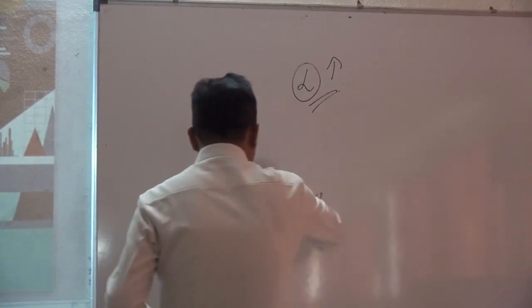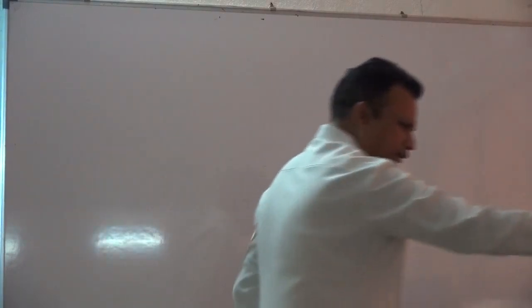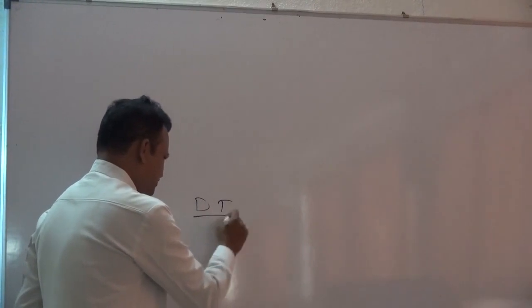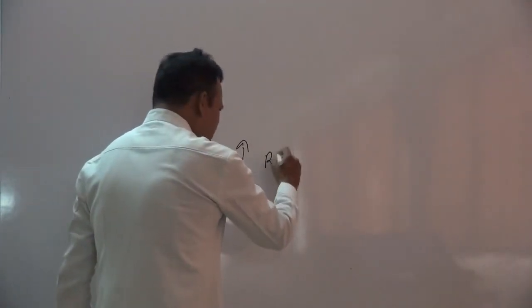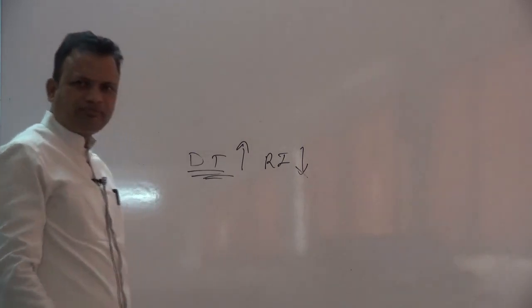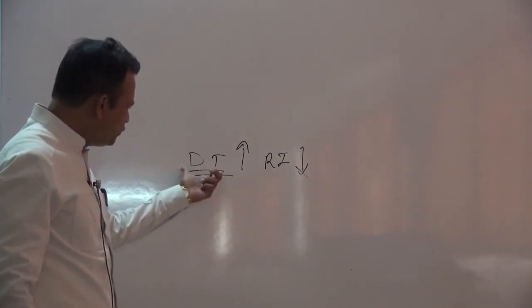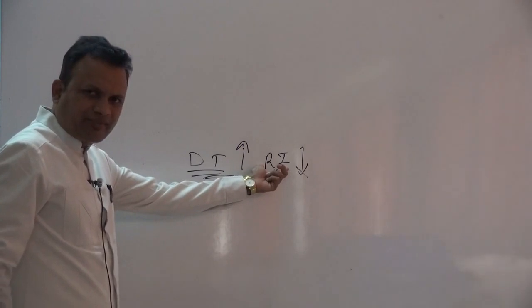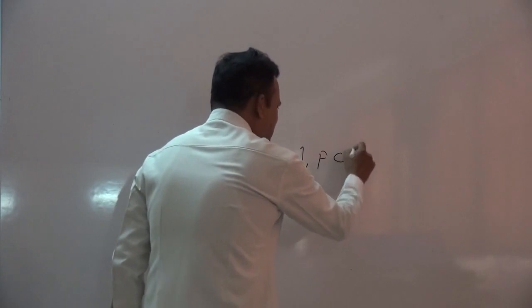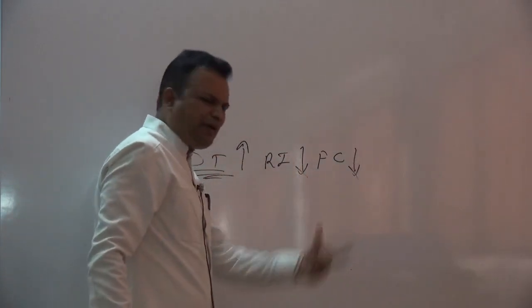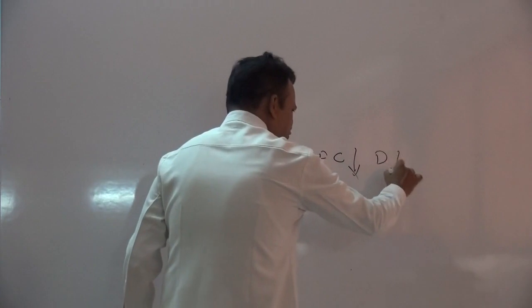What actually happens if the government levies much more tax on us? Look at the board. If the government imposes more direct tax, our real income falls, because such a tax is imposed at the income level. If our income declines, purchasing capacity declines. If purchasing capacity declines, demand declines.